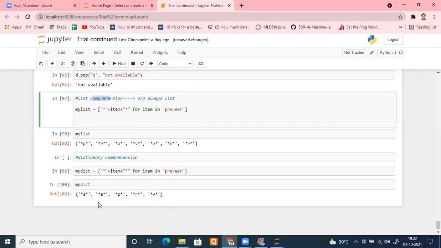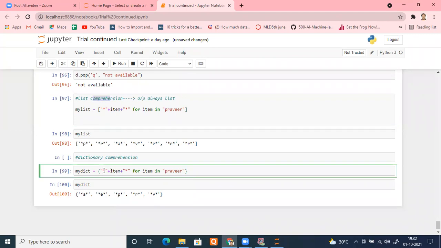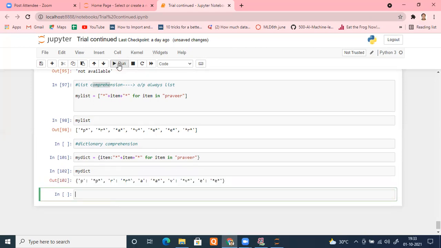But if I want to make this a dictionary, then remember, this is the thing available. Just type item. This is your item, right? Whatever modification you are doing is on that item only. Type item and press colon here. Let me put item colon. Just put a colon here. That's it. And now run it. Check it, please.